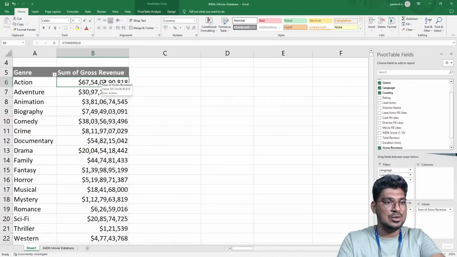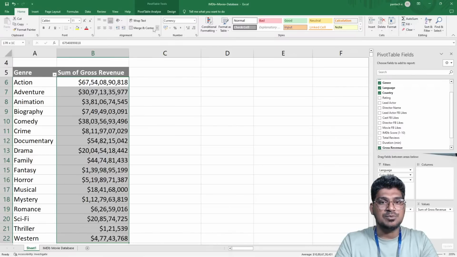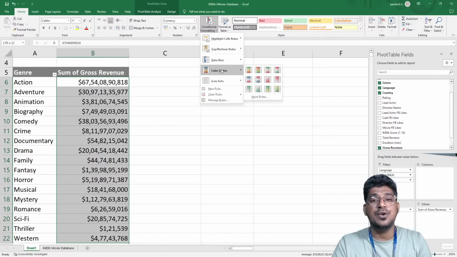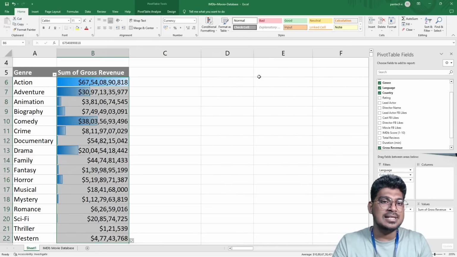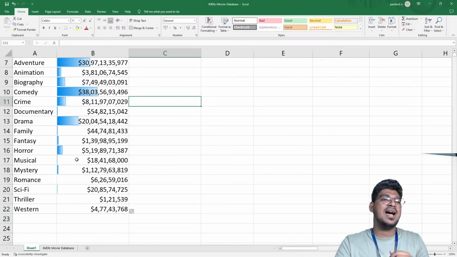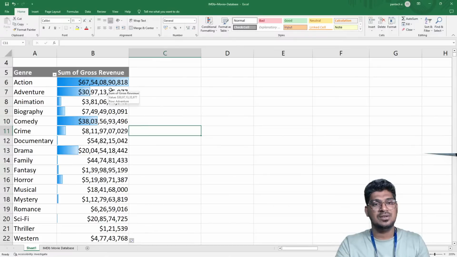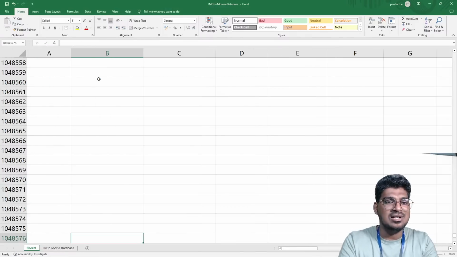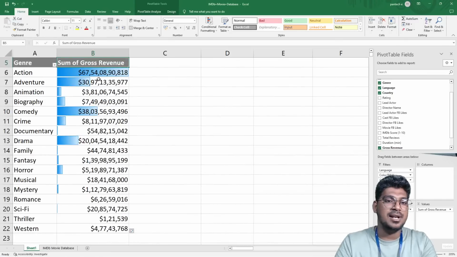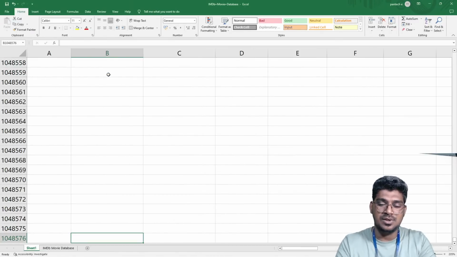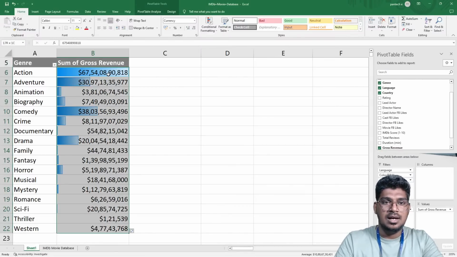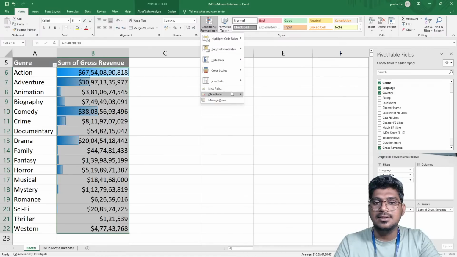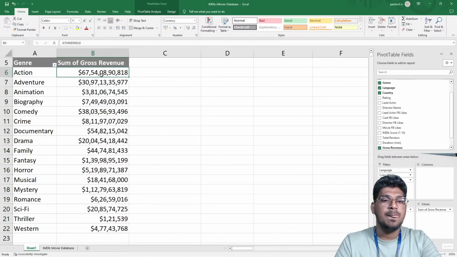I'm going to select this with Control Shift Down, go to conditional formatting and color changes here, and use the data bars. For example, I'm going to select this one. Based on the highest value, it displays the range here. This is clear, but this is not very good to see this particular data. Am I right? So for this, just a minute. Control Shift Down and clear the rules right now.